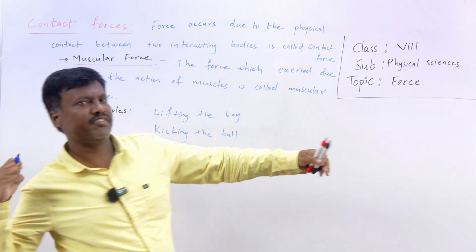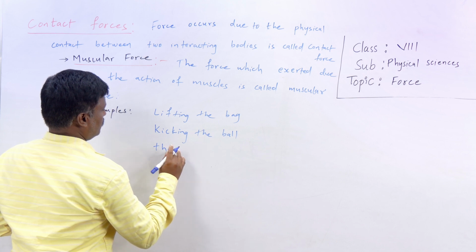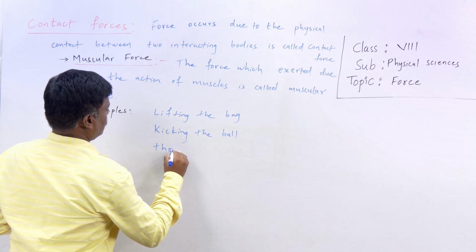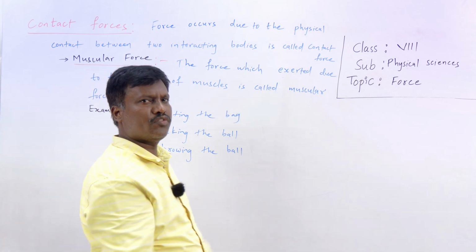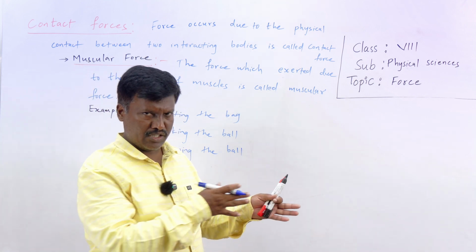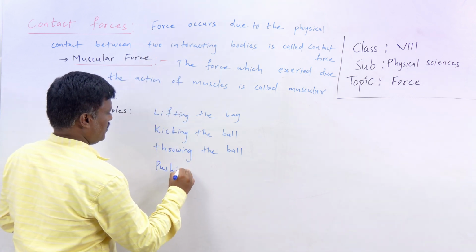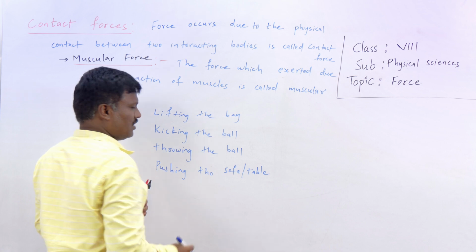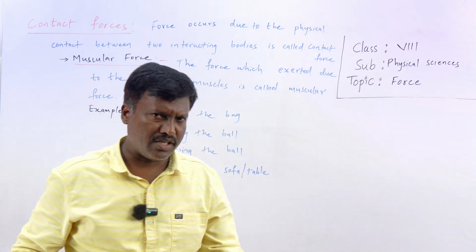When we throw, we use our muscular force. Throwing the ball. Just pushing the sofa. Whenever we clean our houses, we move the sofa from one corner to the other corner, right? So pushing the sofa or a table. There are many examples. Can you write 2 or 3 examples on your own?